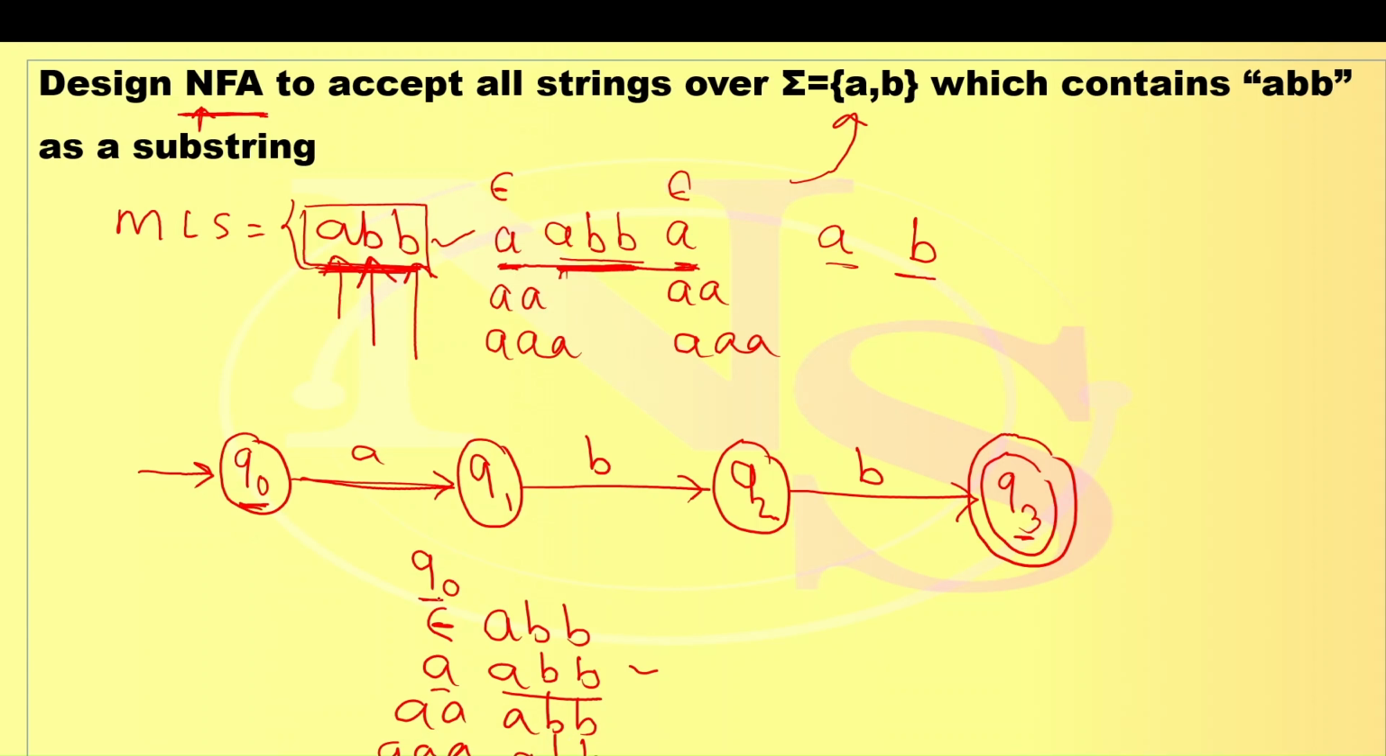So all are valid string because after reading all these A's, it contains ABB. So Q0 is a state which is reading zero number of A's or one number of A or many number of A's. Hence scenario is what? Zero or many A's.